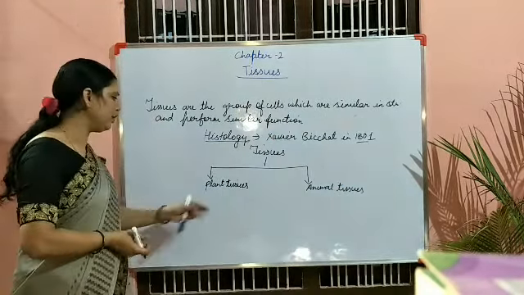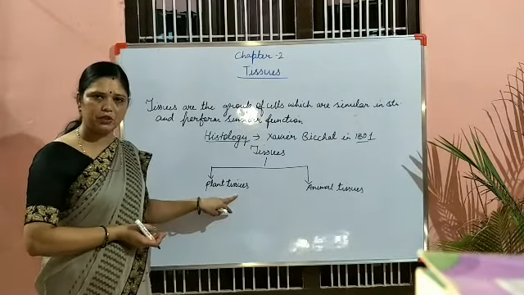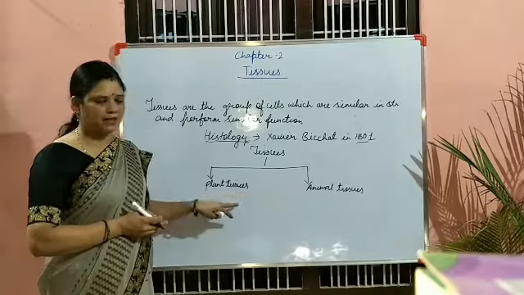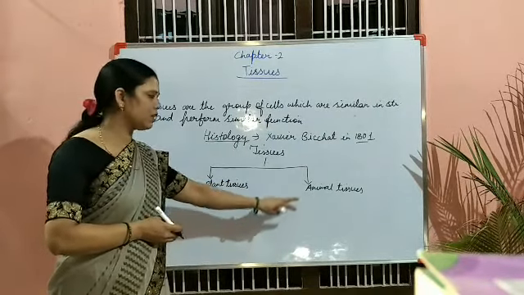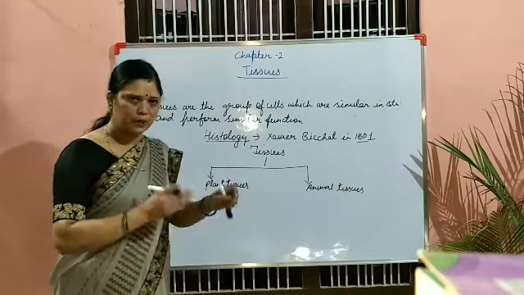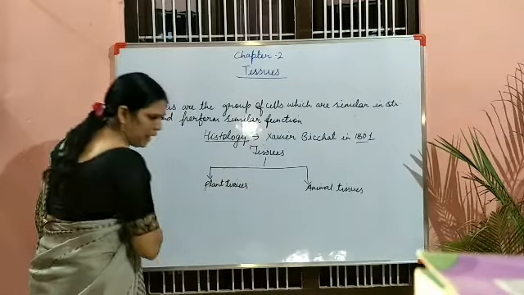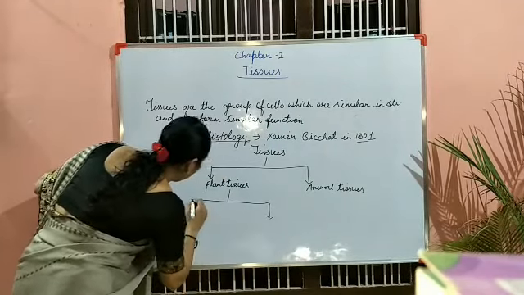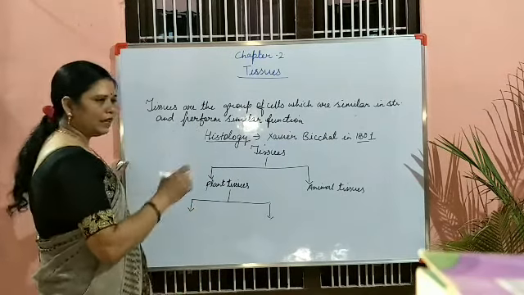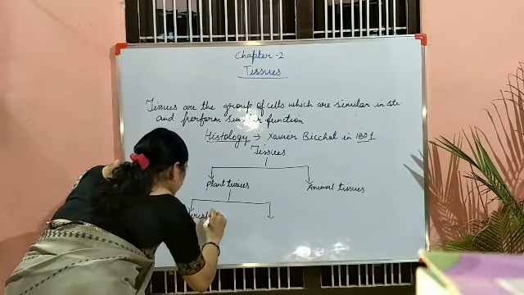Now it is obvious that plant tissues means the various types of tissues which are present in plants, and the various types of tissues which are present in animals are known as animal tissues. So first we are going to discuss the plant tissue. Plant tissue is broadly classified into two groups, that is meristematic and permanent tissues.